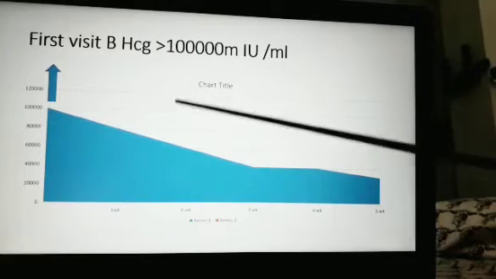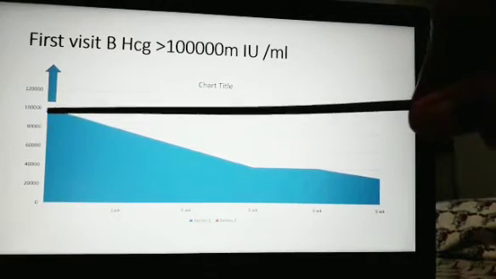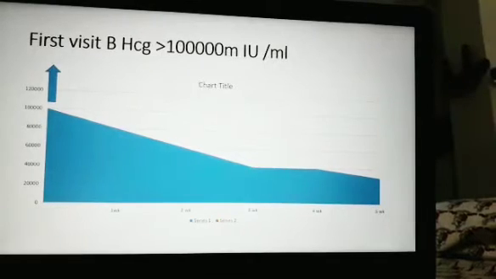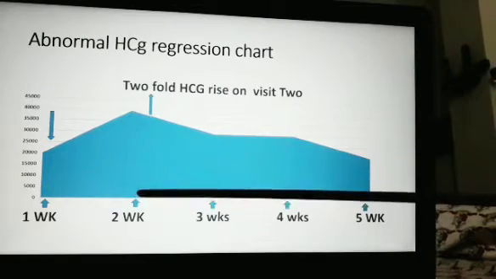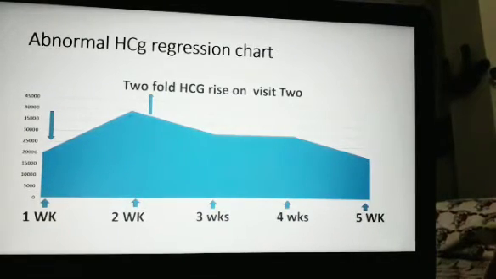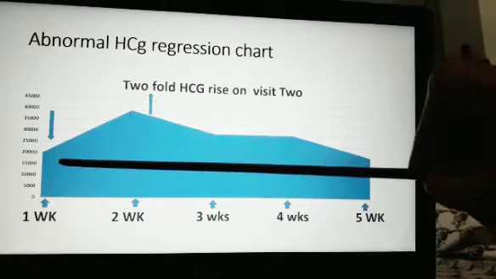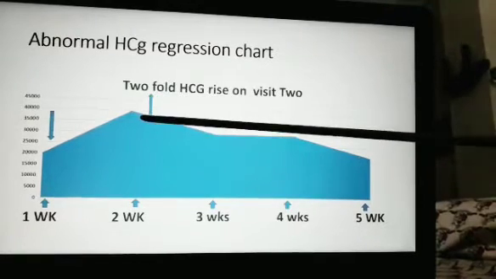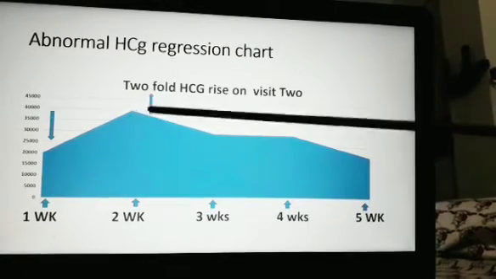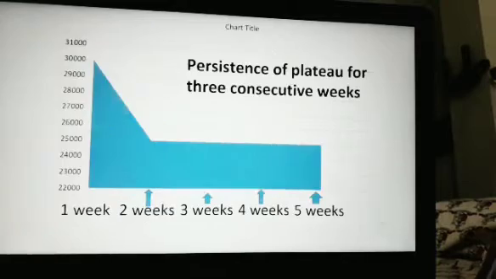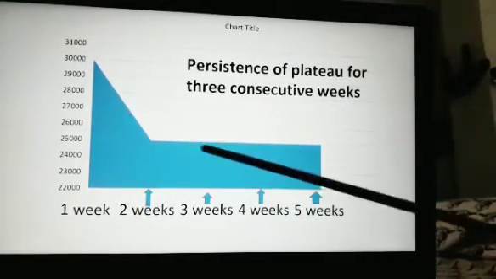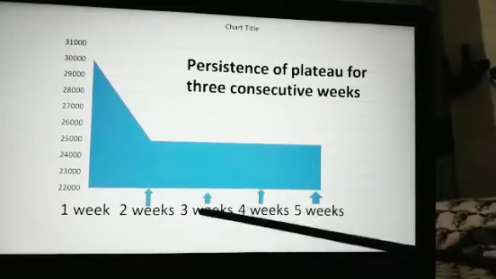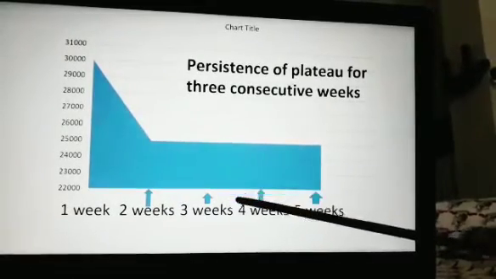Let us see on the graph. First visit, HCG titer more than 1 lakh, like this. The first visit itself, it is too much. It's an abnormal reading. On the second visit, at the end of 2 weeks, twofold rise. Here it was 20,000. It has doubled up, say 45,000 or so, at the end of 2 weeks. Persistence of plateau for 3 consecutive visits, 1, 2 and 3.